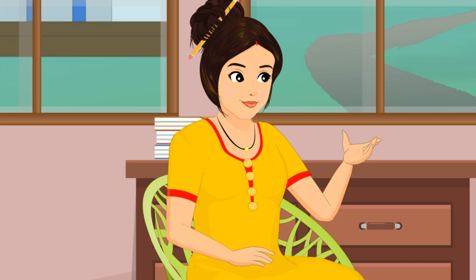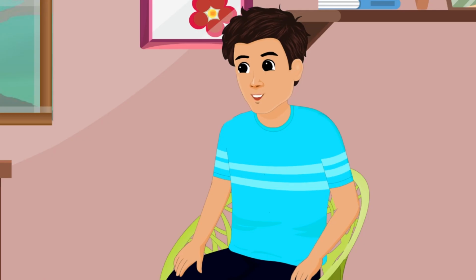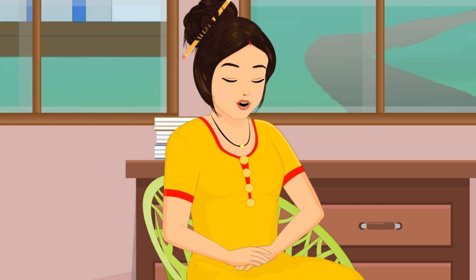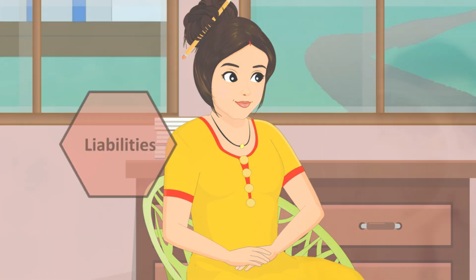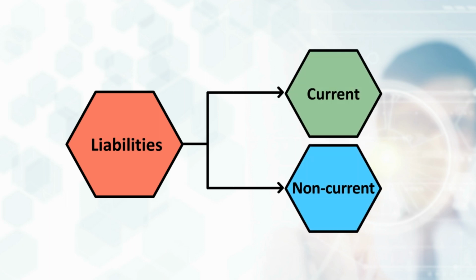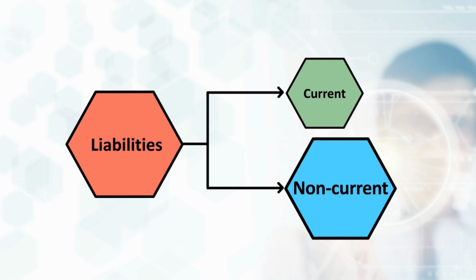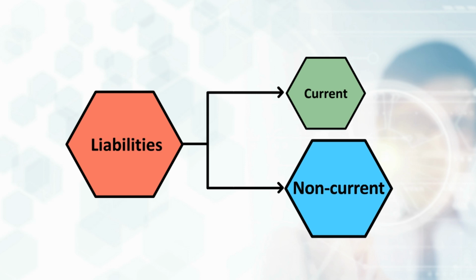After assets come liabilities. Are liabilities also classified differently, ma'am? Yes, Anil. Let me tell you more about liabilities. Like assets, liabilities are also classified as current and non-current liabilities. Current liabilities are liabilities that become due within 1 year. Non-current liabilities are liabilities that are due after 1 year.